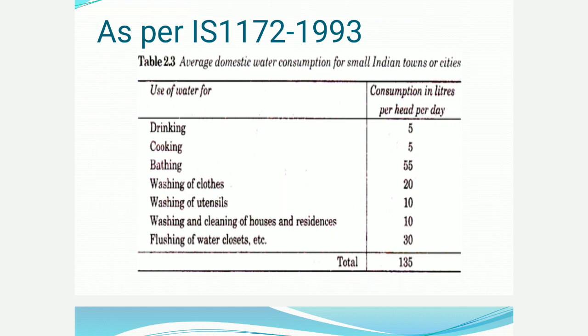The same has been given in the IS 1172/1993 standard. So you can see here, for drinking 5 liters, for cooking 5 liters, for bathing 55 liters, washing of clothes 20 liters, washing of utensils 10 liters, washing and cleaning of houses and residence 10 liters, flushing of water closet, etc. 30 liters. So in total it comes to 135 liters per person for a single day. This is called LPCD, or per capita demand.